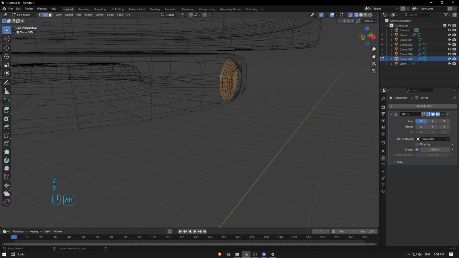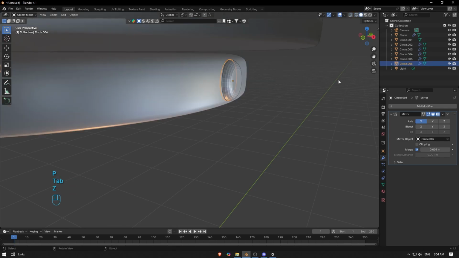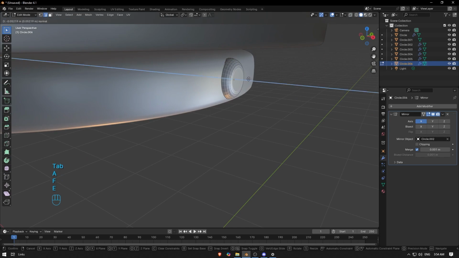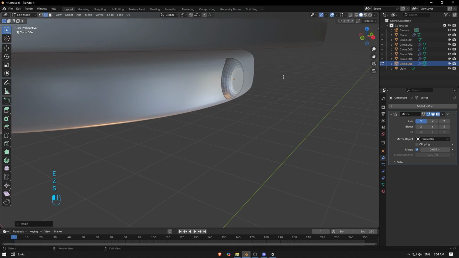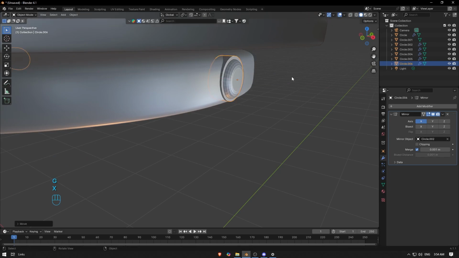Then I need this edge here. Shift T and B to separate it. F to fill, E for extrude. And I'm gonna tell you why. So I need to just make it like part of a cut or something inside.